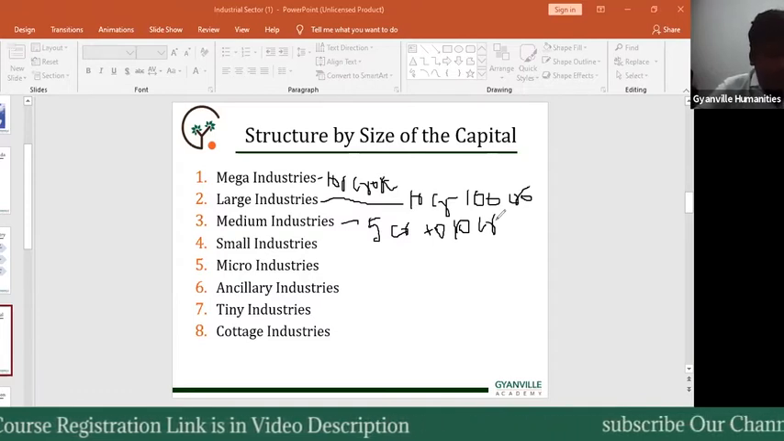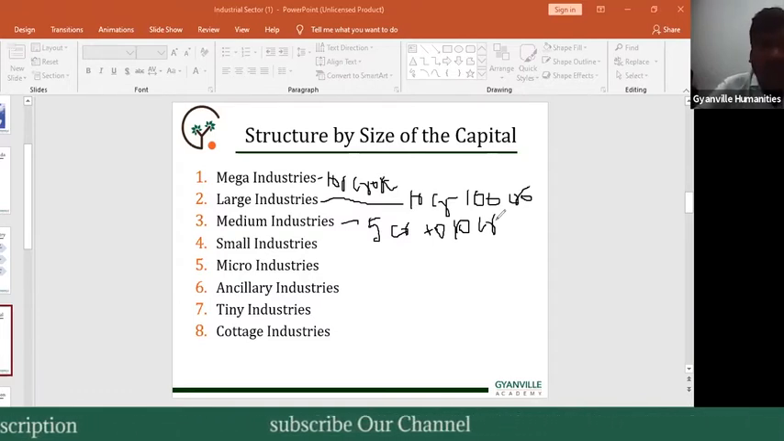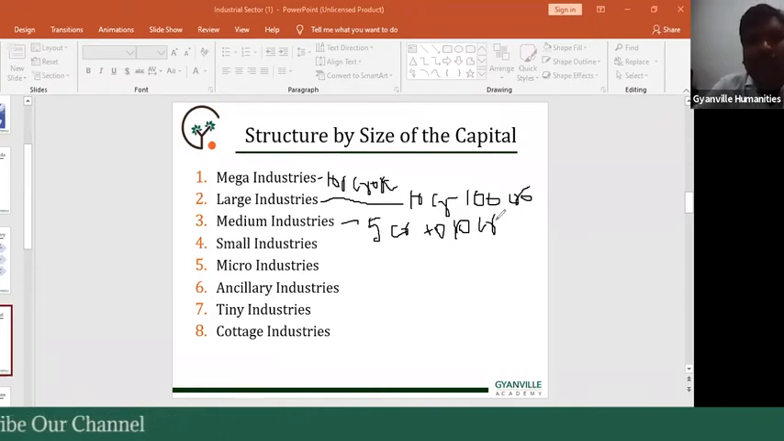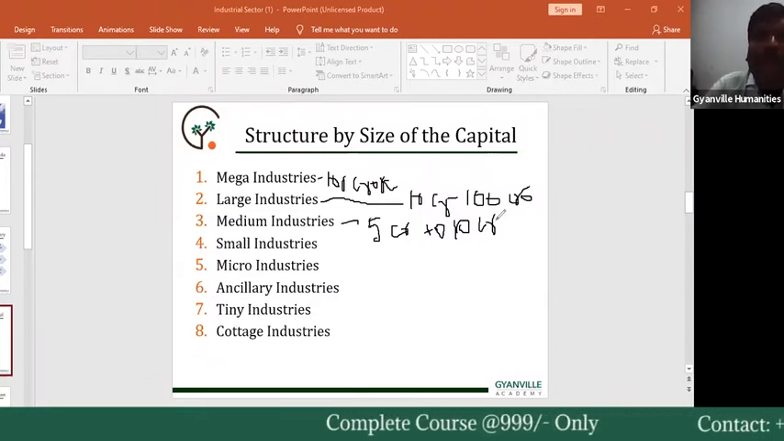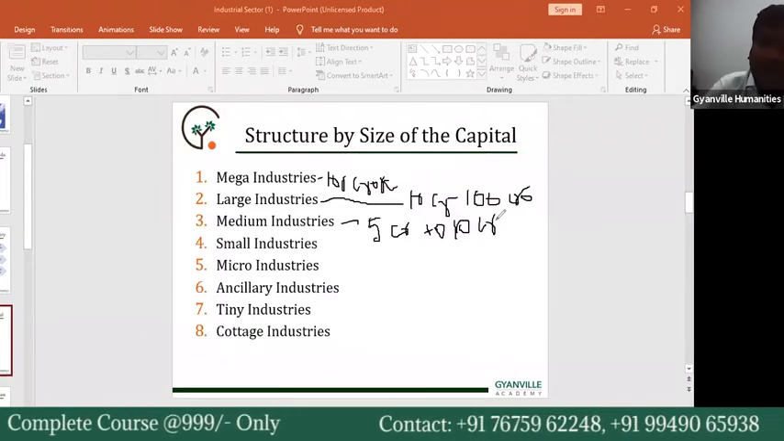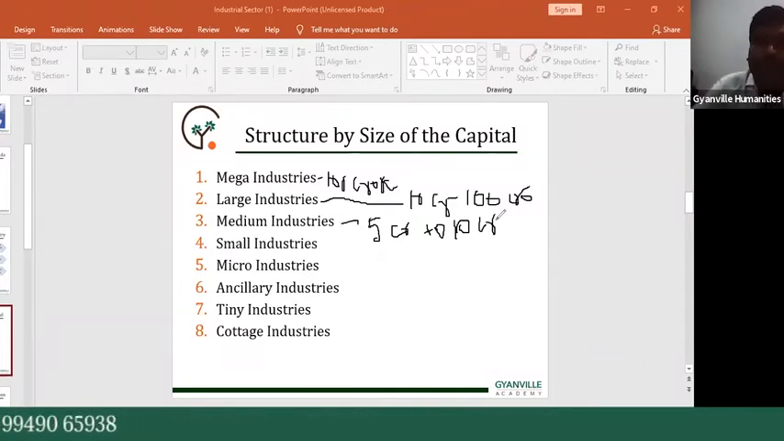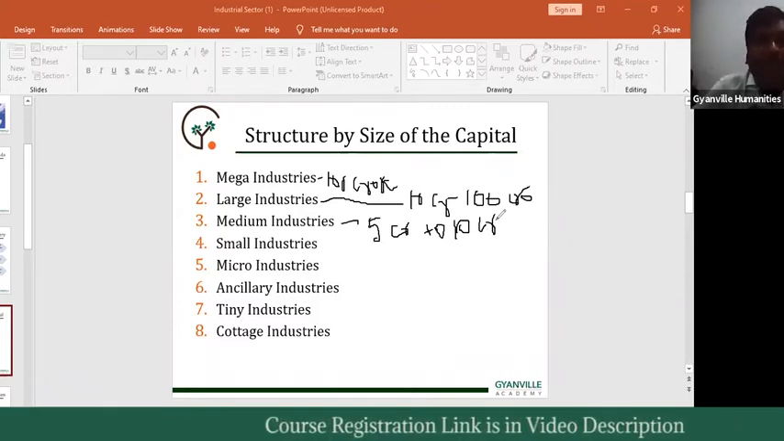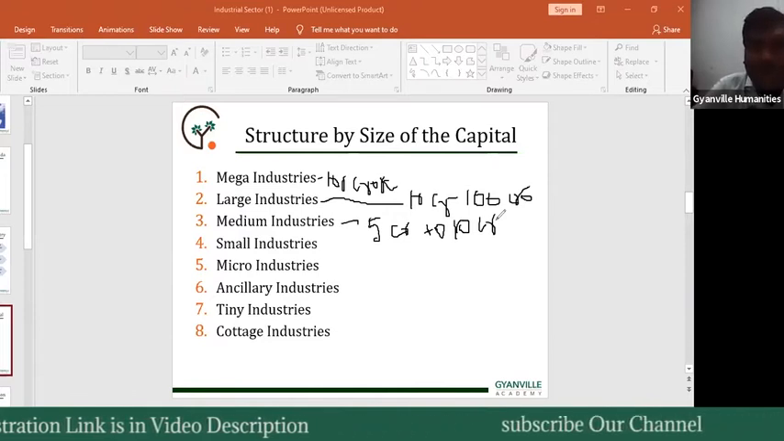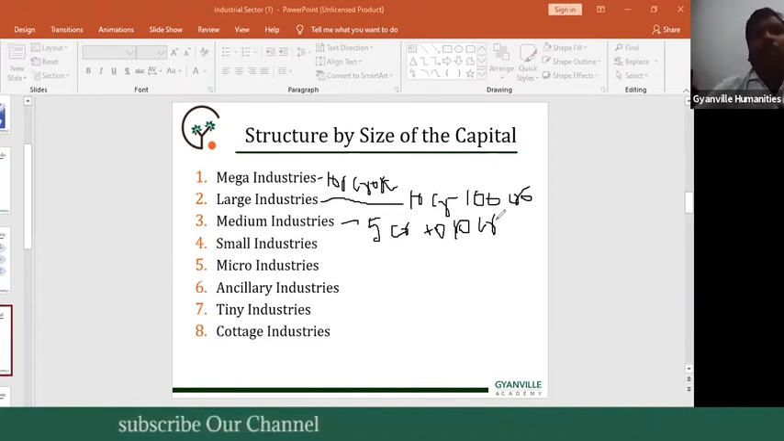Next, the fourth one, small scale industries. Small scale industries are those in which the investment amount is more than 25 lakh rupees but less than 5 crore rupees in manufacturing units. In the same way, in the service sector the amount limit is 10 lakh to 2 crore rupees.